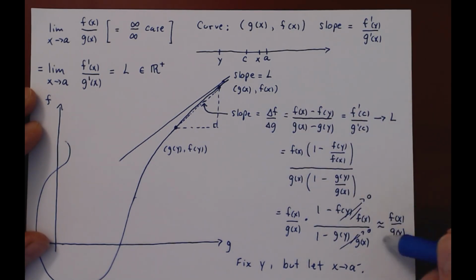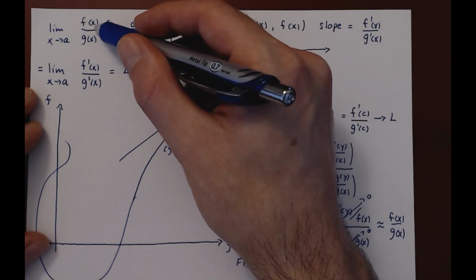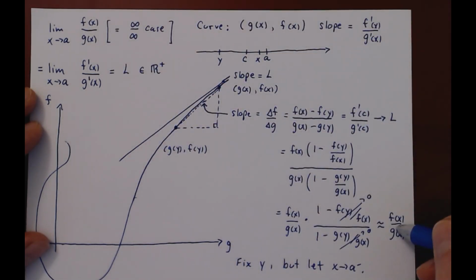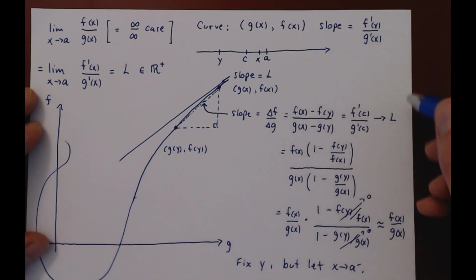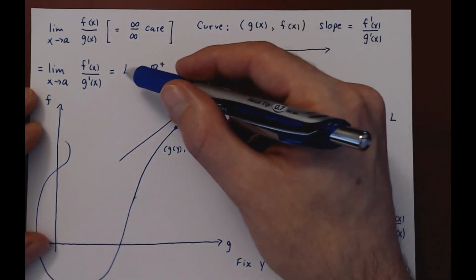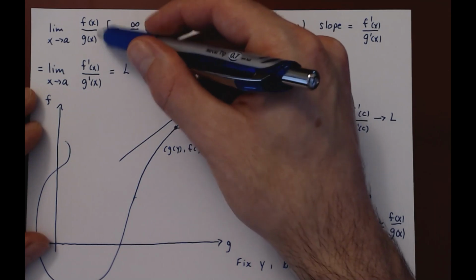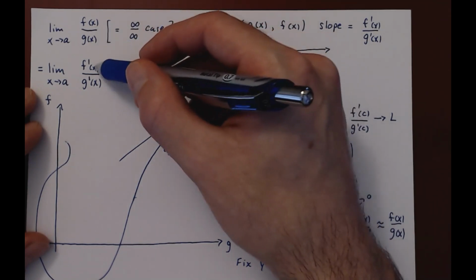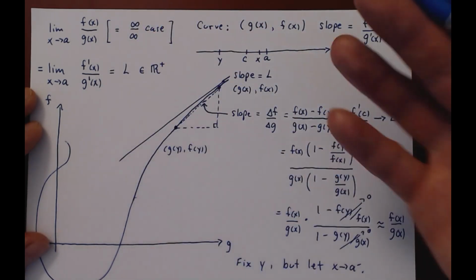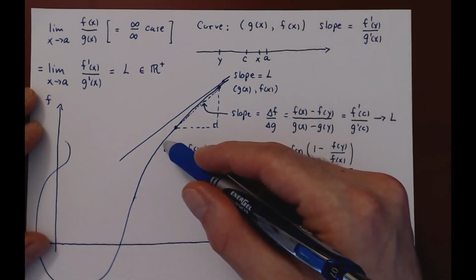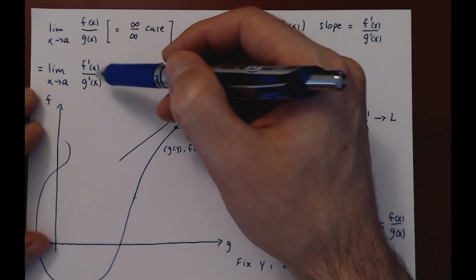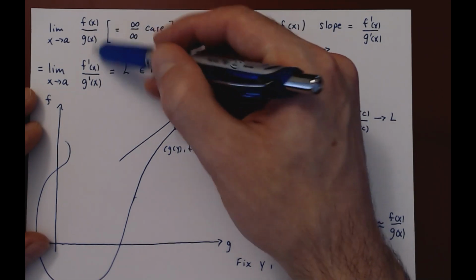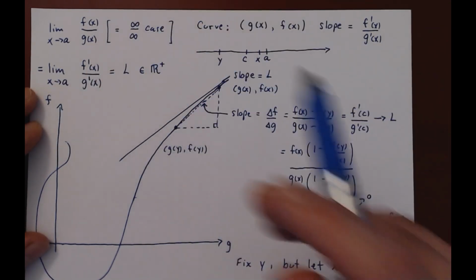And so this ratio is getting closer and closer to the average slope, and the average slope gets closer and closer to L. And so you can think of f over g being the average slope of the curve, f prime over g prime being the instantaneous slope of the curve. But since the curve is approaching a straight line, both the average slope and the instantaneous slope are getting closer to each other. So in the limit, they are the same.